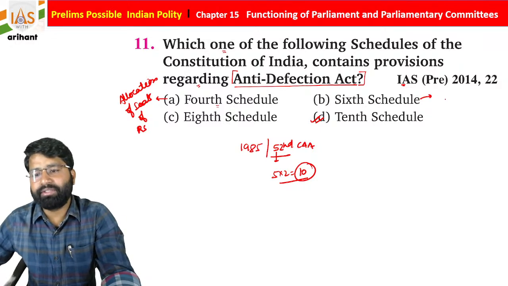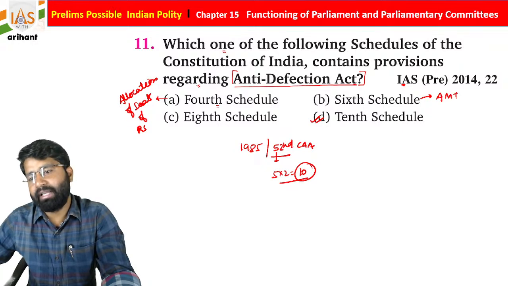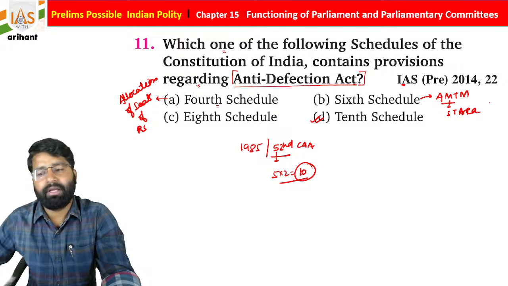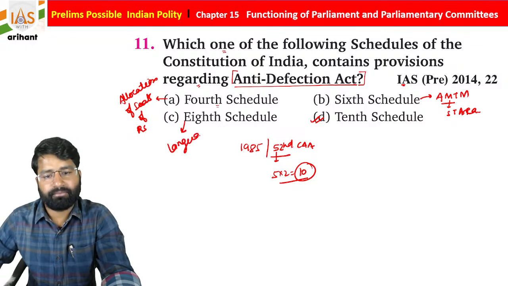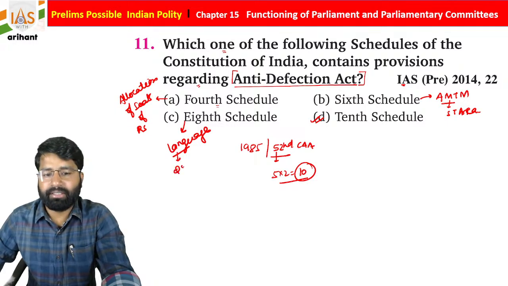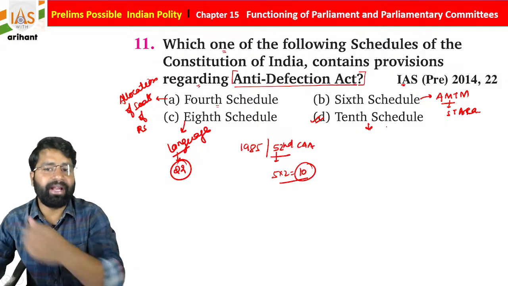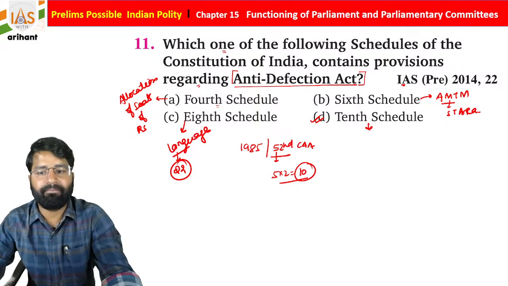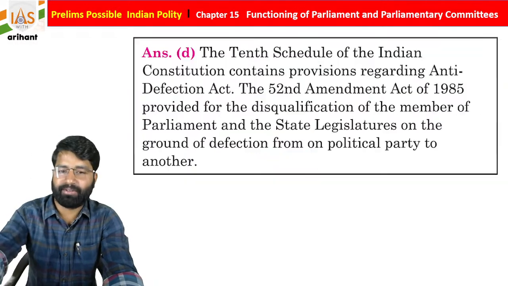The 6th Schedule, we all know, is about the Assam, Meghalaya, Tripura, Mizoram scheduled tribal area management. The 8th Schedule is about languages, and it contains 22 languages now. The 12th Schedule is about the municipalities, students. Okay, so option D is going to be the more appropriate and correct answer for the same.